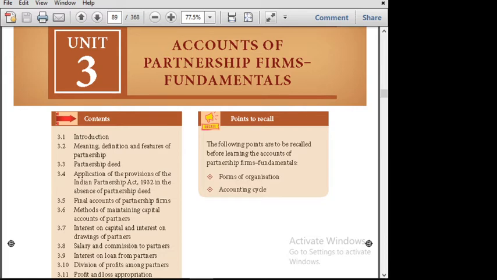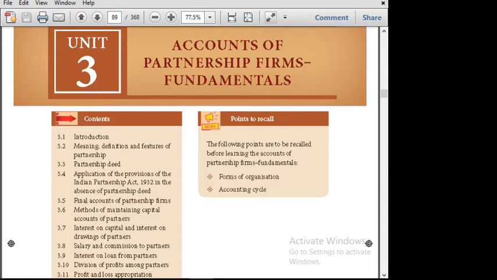This information you would have known earlier in 11th commerce, that partnership is the relationship between two or more persons. It's known as a partnership. If it's going to be a single person, it is called a sole proprietorship or sole tradership, we'll say.